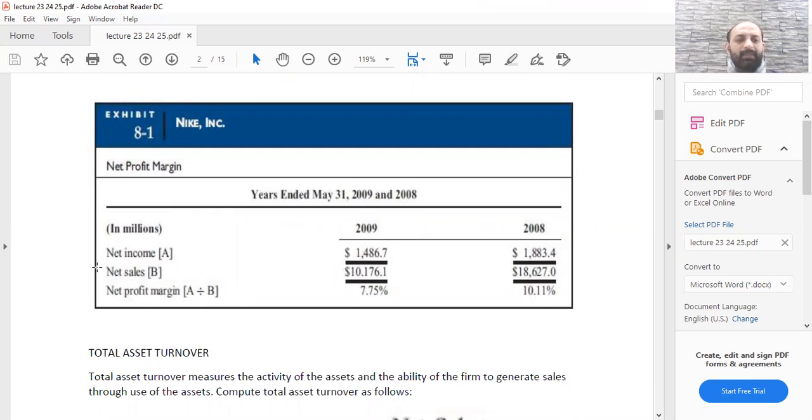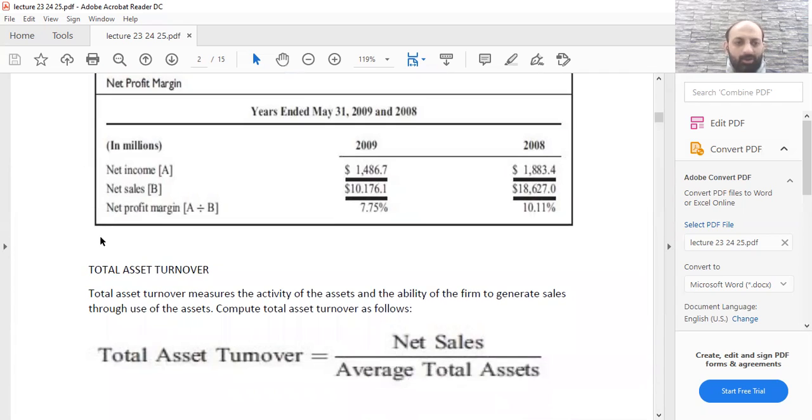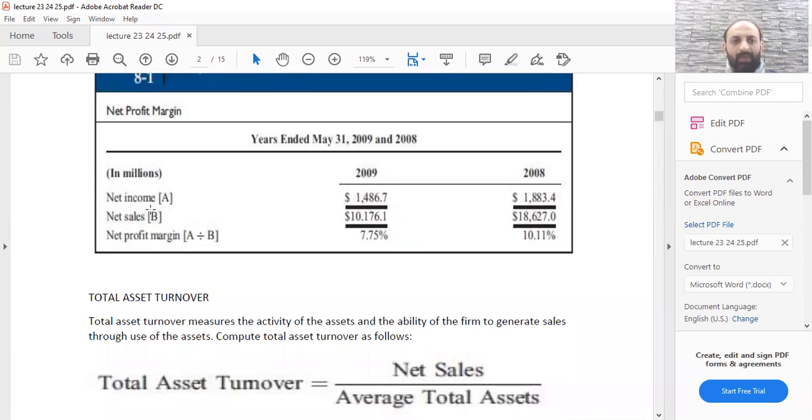You will see that in 2009 it had a net income of $1468.7 million and the net sales were, sorry, $19,176.1 million. So how do you calculate the net profit margin? You divide net income by net sales, and that comes as a percentage.